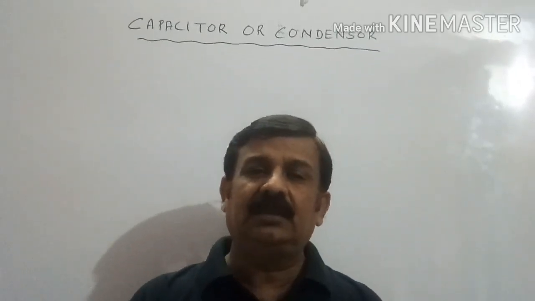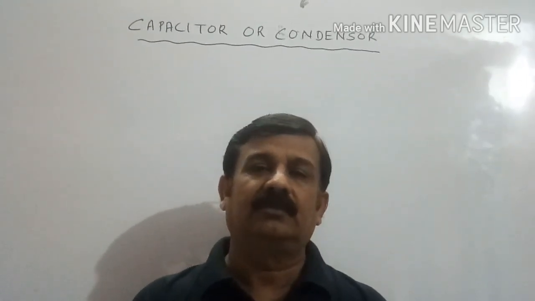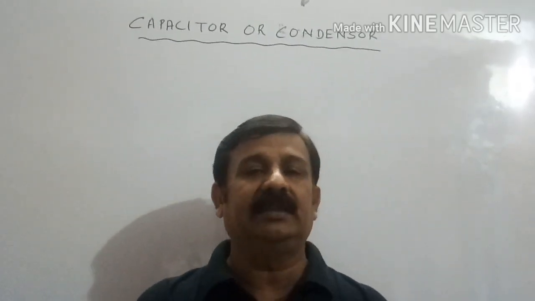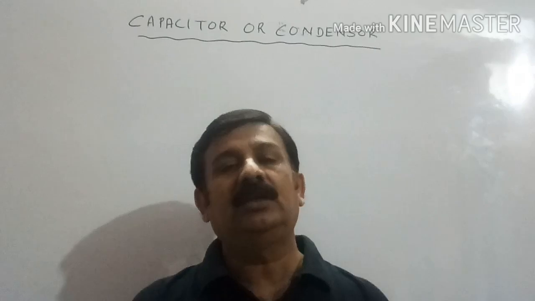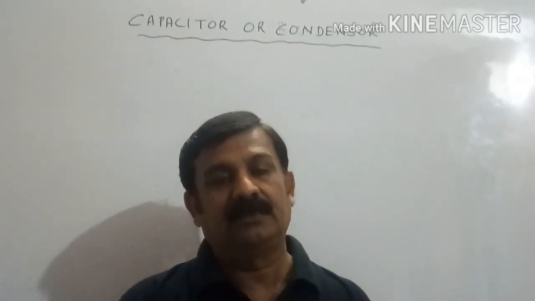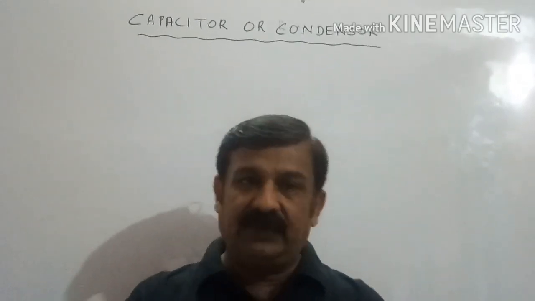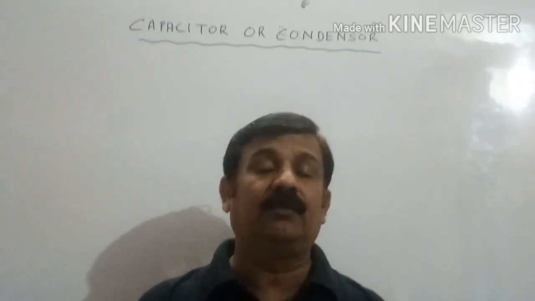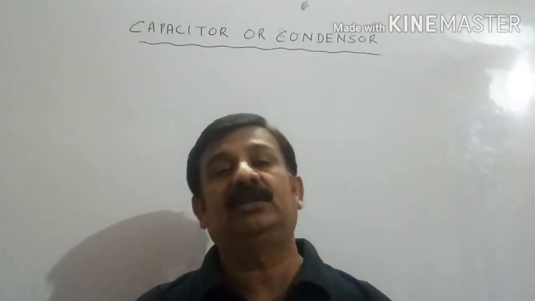Charging a body means transfer of electron. If we are giving electron to the body, body will acquire negative charge. If we are taking electron from the body, body will acquire positive charge. So by transferring the electron, we can charge the body. Question can develop: up to what limit a body can be charged?